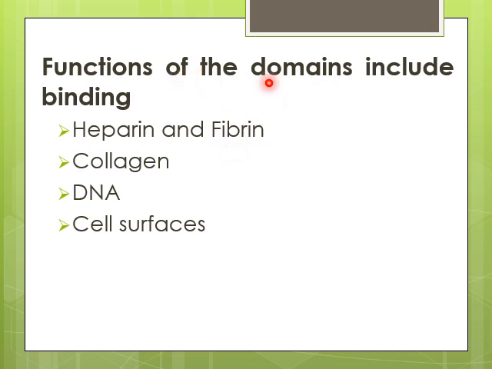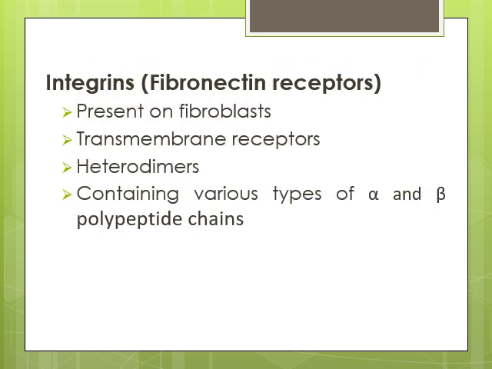So the functions of the domains of fibronectin include its binding with heparin and fibrin, with collagen, and it can even bind with DNA and with the cell surfaces. There are receptors on the cells which can bind to fibronectin, and these receptors are simply called fibronectin receptors, and these may also be referred to as integrins.